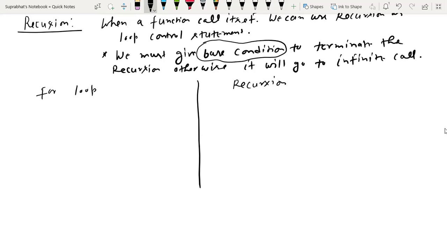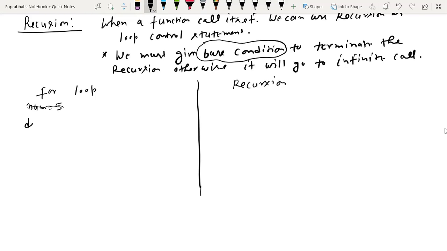In the for loop, what logic did we develop? We had taken the variable num, suppose its value is 5. Then if I make the for loop using a function, how will it work?